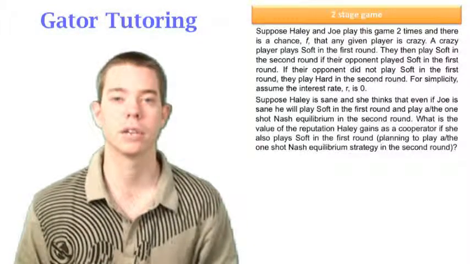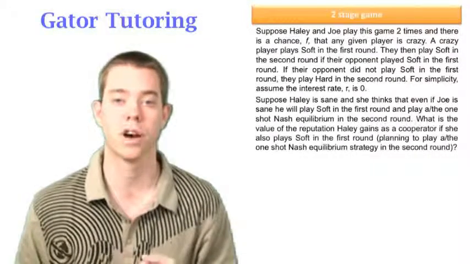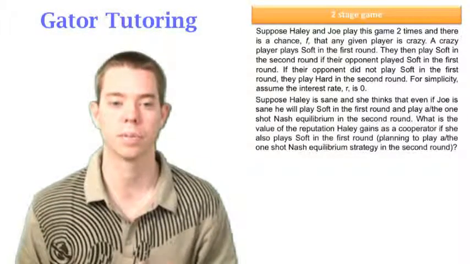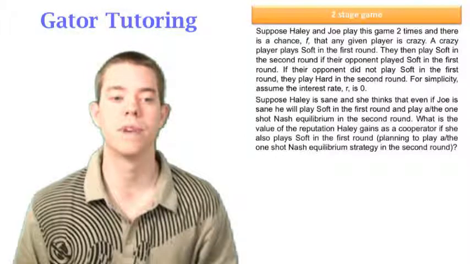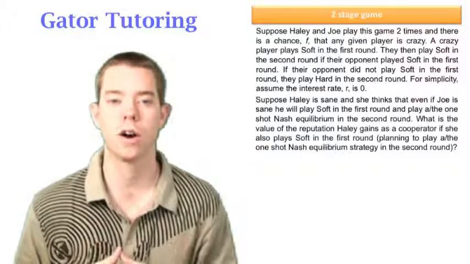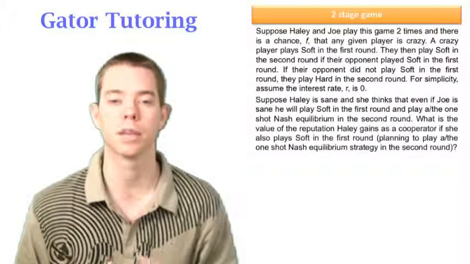A crazy player, again, will play soft, and then it depends on what he does in the second round. He'll play soft in the second round if you played soft, or he'll play hard in the second round if you didn't play soft in the first round. And then it says, what is the value of the reputation Haley gains as a cooperator if she also plays soft in the first round? And then she's planning to play the one-shot Nash equilibrium in the second round.